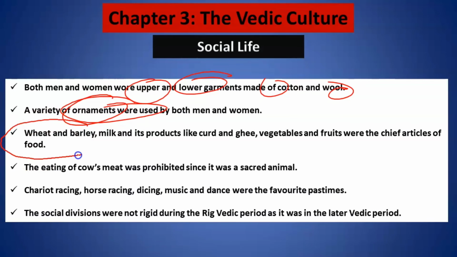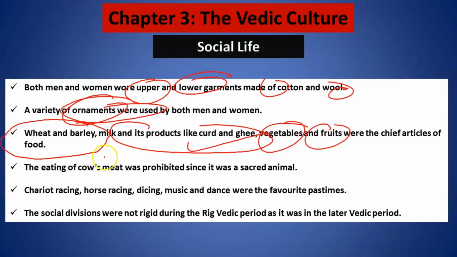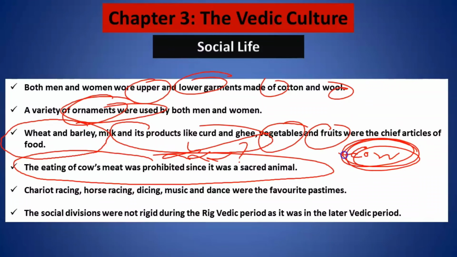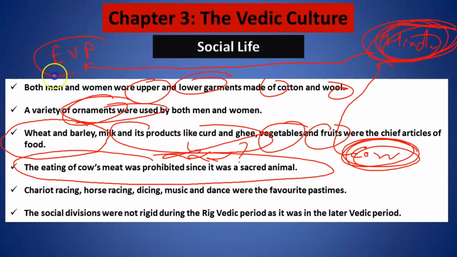Now, apart from wheat and barley, milk and its products were also the chief food articles, and fruits and vegetables also. The eating of cow's meat was prohibited. Why, sir? As I told you, the cow was very precious to them. Even right now, that is why we hear Hindus say don't kill the cow, it is very precious to us. So you can trace back the history to the early Vedic period.